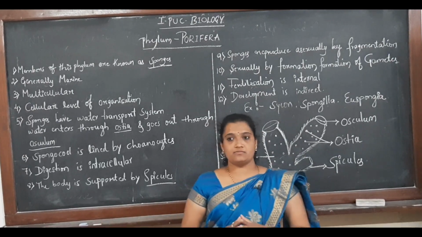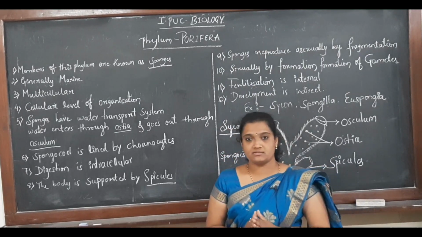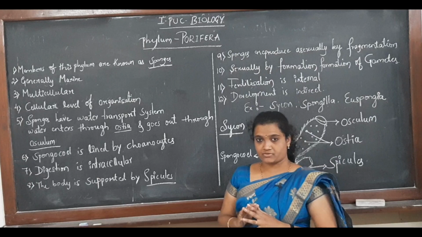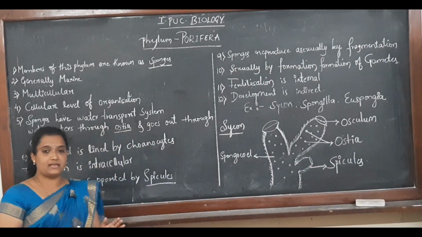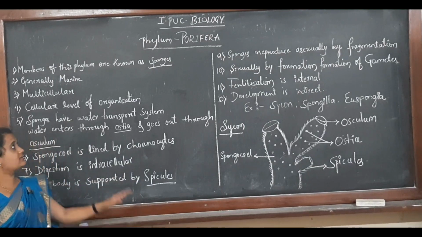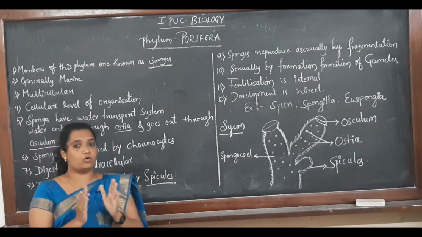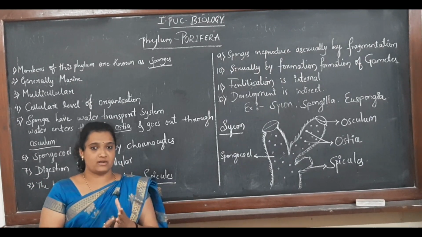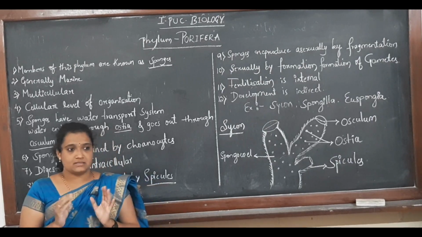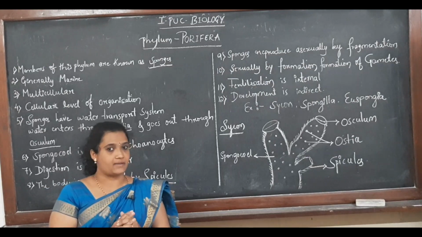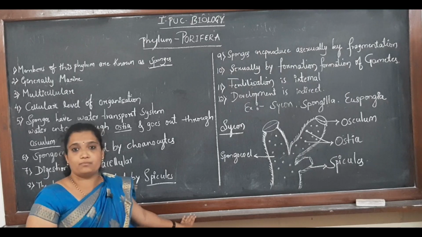In this class we are going to start with the first phylum of the invertebrate section, that is Porifera. Okay. Here these are all the general characters of the phylum Porifera. The word Porifera gives you the meaning that pore refers to the holes which are there on the body. Poriferans are the animals which are commonly called pore bearing animals. So, let us look into the general characters of the phylum Porifera.